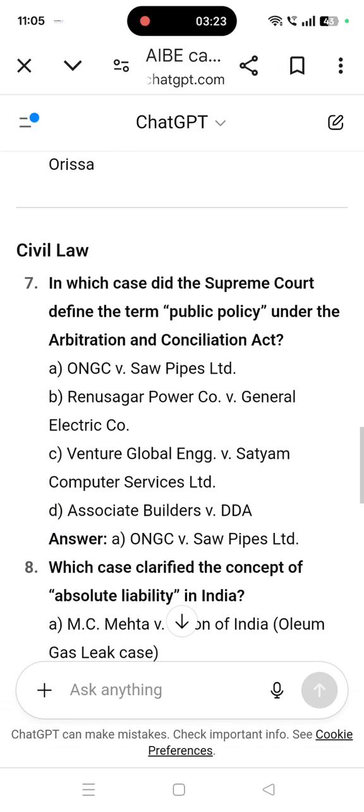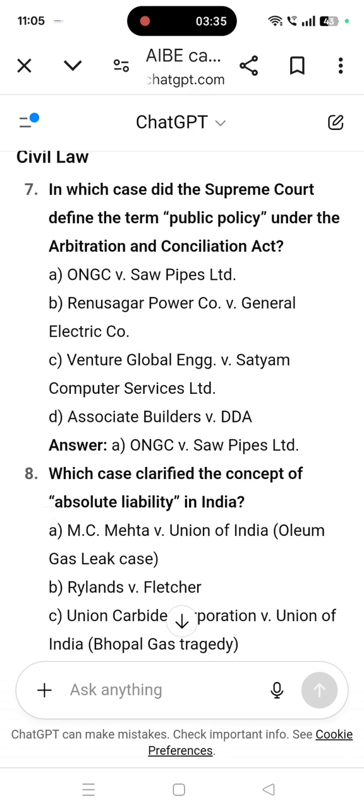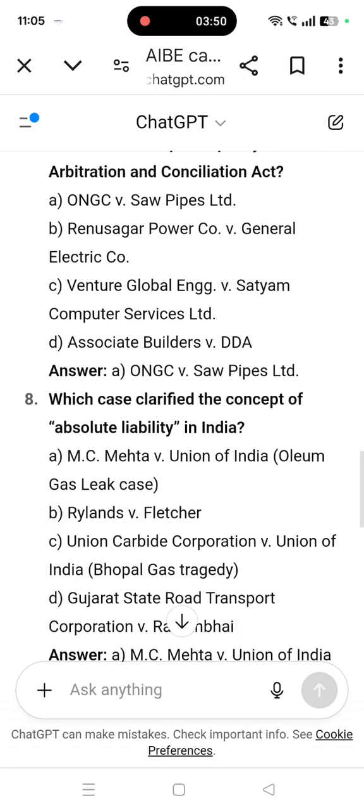Coming to civil law, in which case did the Supreme Court define the term public policy under the Arbitration and Conciliation Act? Answer is ONGC versus Saw Pipes Limited. So, here the Supreme Court defined the term public policy under the Arbitration and Conciliation Act through case law ONGC versus Saw Pipes Limited.